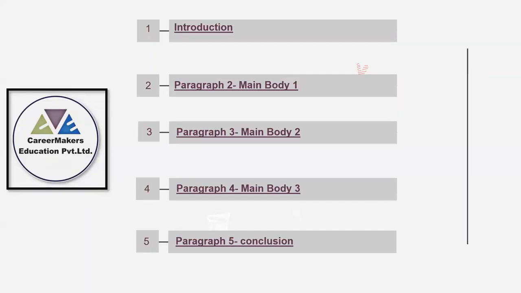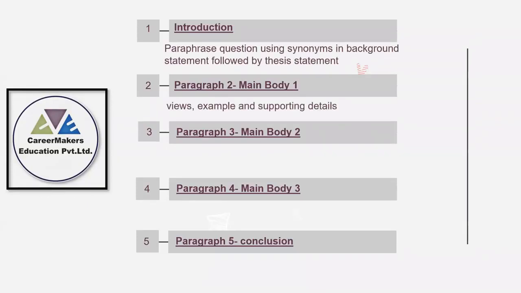Clear, students? Then we are switching to paragraph 2, which is main body paragraph 1. In this body paragraph, we need to explain our stand. Depending upon the type of essay, if we are writing a discuss-both-views essay, then in the first body paragraph we need to discuss one view with its example and supporting details.